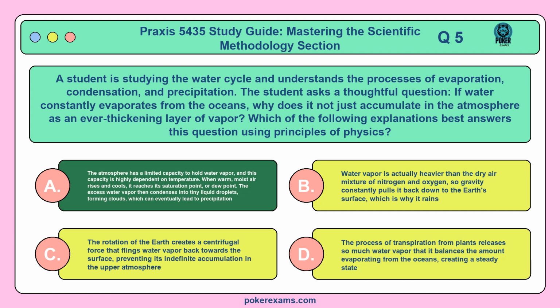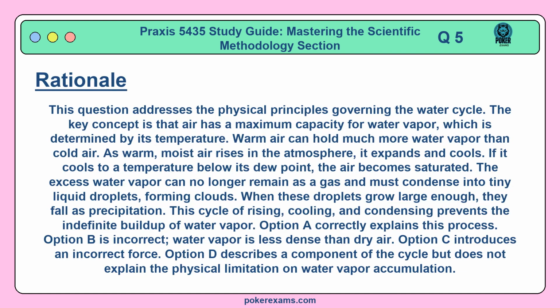The correct answer is A. This question addresses the physical principles governing the water cycle. The key concept is that air has a maximum capacity for water vapor, which is determined by its temperature. Warm air can hold much more water vapor than cold air. As warm, moist air rises in the atmosphere, it expands and cools. If it cools to a temperature below its dew point, the air becomes saturated. The excess water vapor can no longer remain as a gas and must condense into tiny liquid droplets, forming clouds. When these droplets grow large enough, they fall as precipitation. This cycle of rising, cooling, and condensing prevents the indefinite buildup of water vapor.